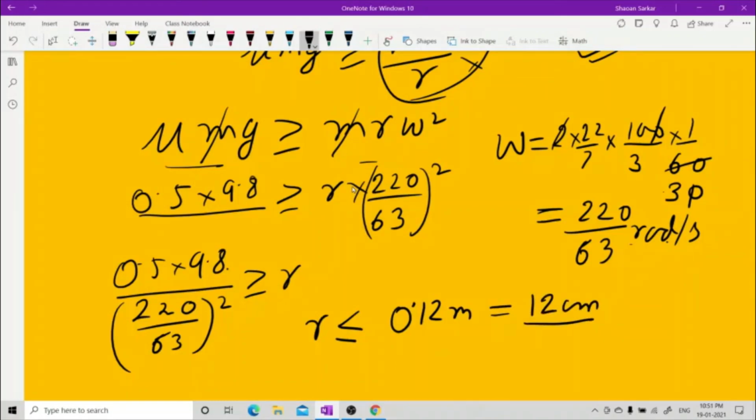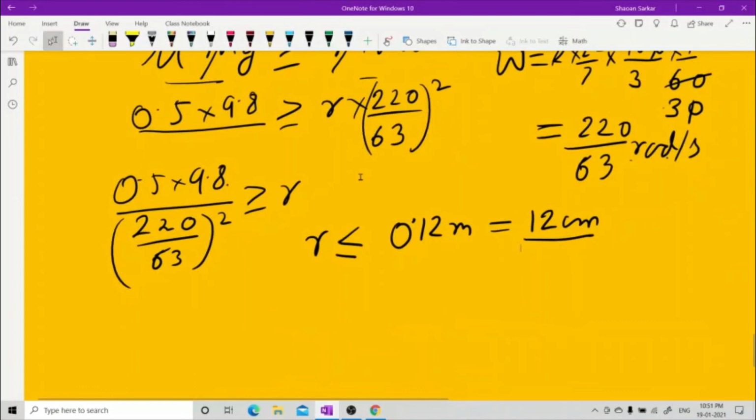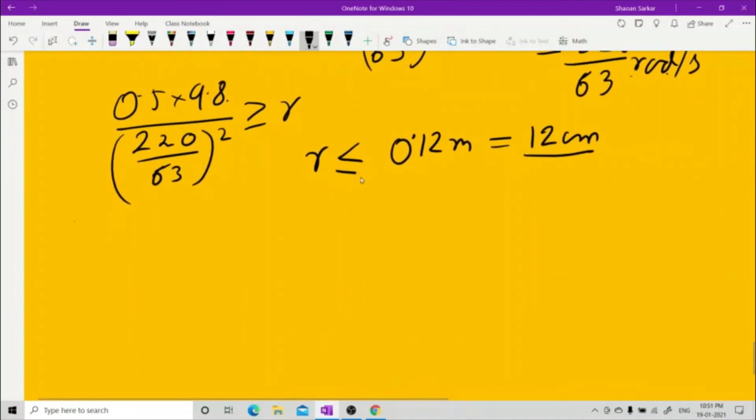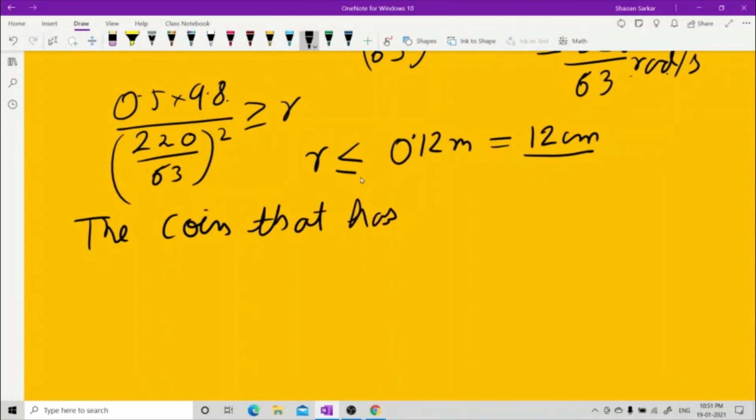The coin which has radius less than 12 centimeter will rotate with the disk. Wait a minute, let me write down properly.